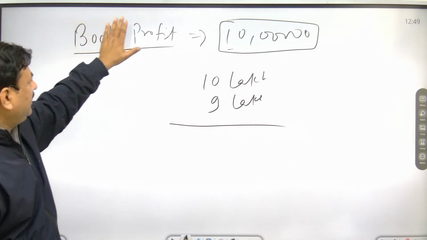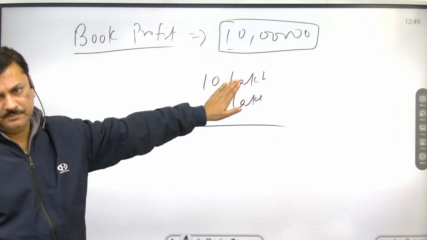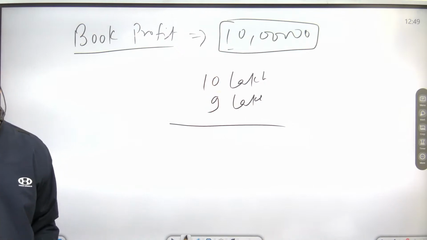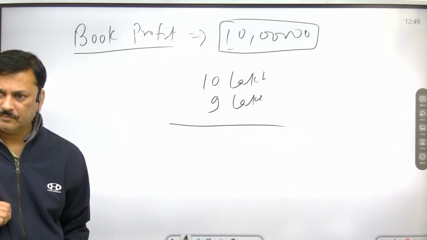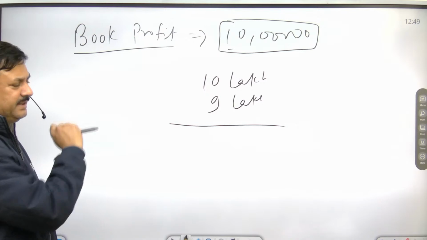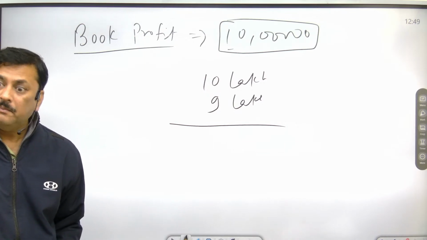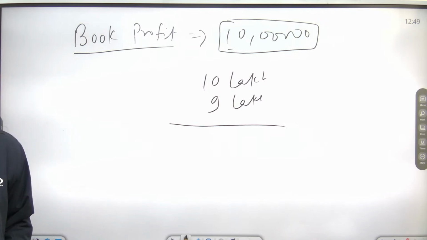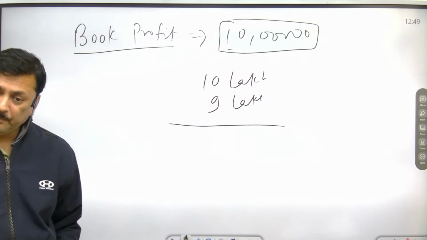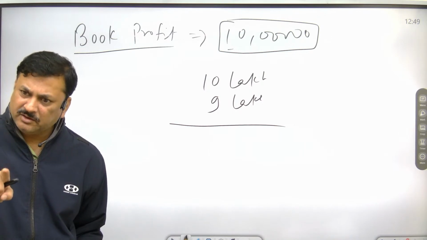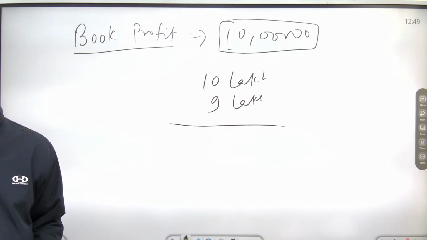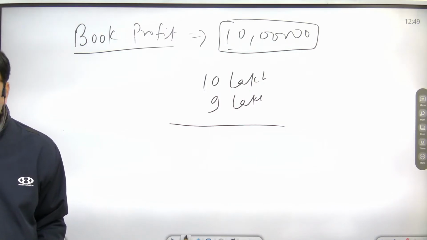Suppose the book profit of a company is 10 lakh rupees. Now the tax which is paid on this is called minimum alternate tax. Now the firm has to pay either minimum alternate tax or corporate income tax, not both, but whichever is higher.